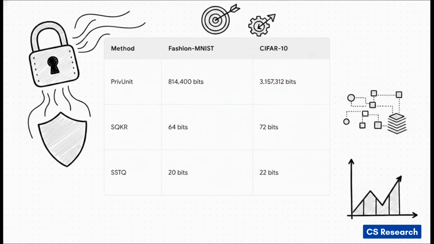Let's just definitively drive this efficiency point home by looking at the raw numbers in this table. To achieve that top-tier accuracy on CIFAR10, PrivUnit requires over 3.1 million bits per client. The closest competitor that actually functions, SQKR, requires 72 bits. SSTQ requires exactly 22 bits. That is literally less than a third of the bits of its absolute closest competitor, all while maintaining optimal accuracy and strict mathematical privacy. I mean, it is an absolute masterclass in data compression and privacy preservation.